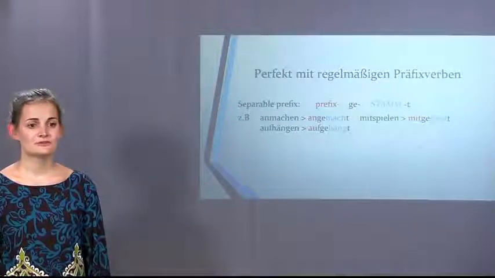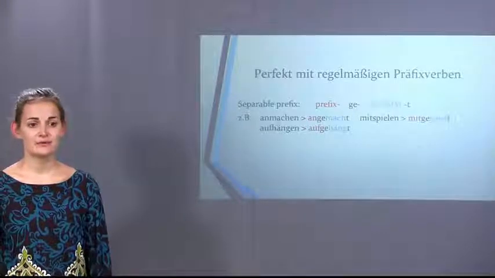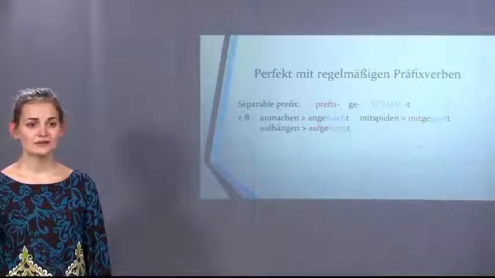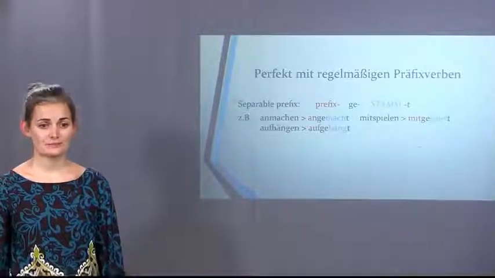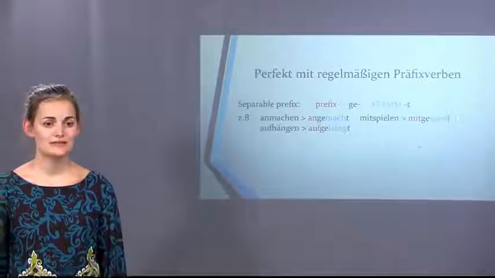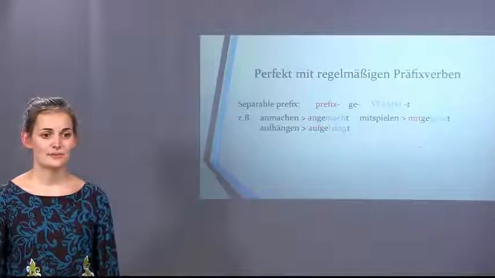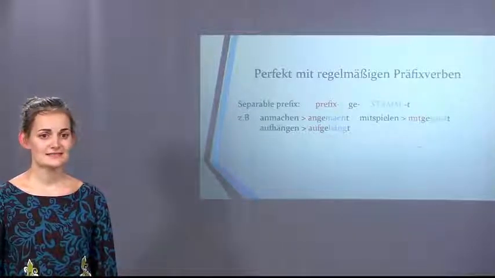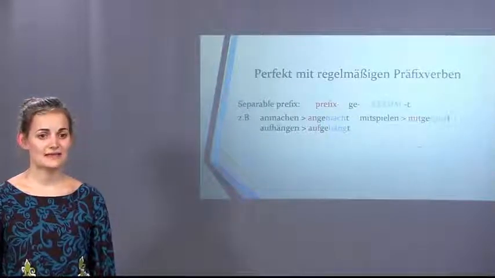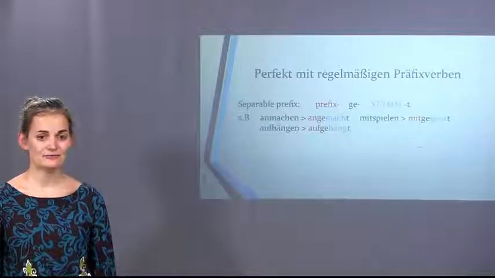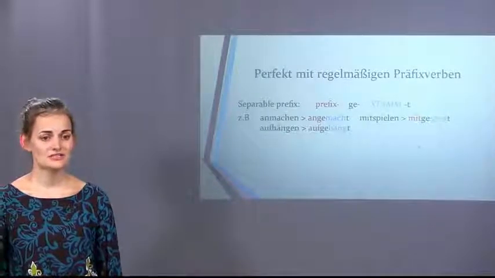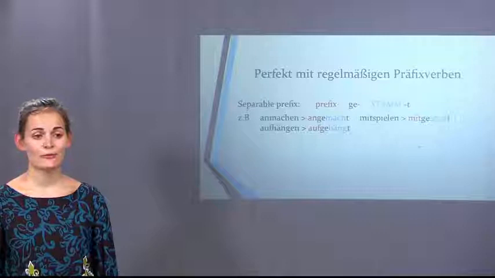Now for regular verbs that have a separable prefix, you have the same mechanism, plus you add the prefix at the beginning of the participle. So again, we have three verbs: anmachen, to turn on, mitspielen, to play with, and aufhängen, to hang up. In the past tense, this becomes angemacht. Mitspielen has mitgespielt as a GE form. And aufhängen has aufgehängt. So the only new information is that you add the prefix before the GE form.